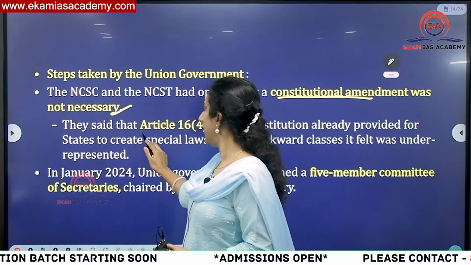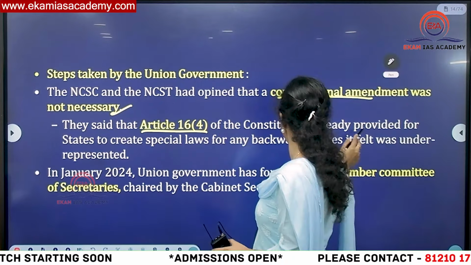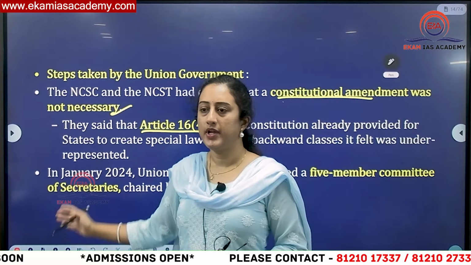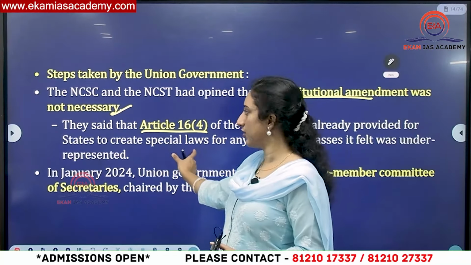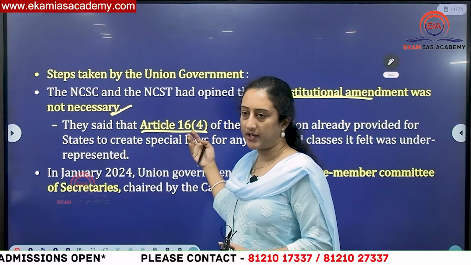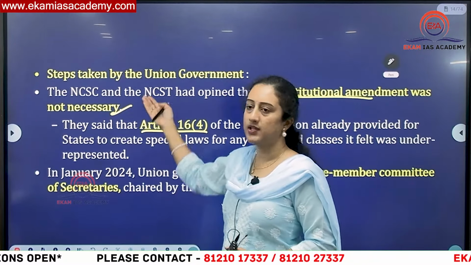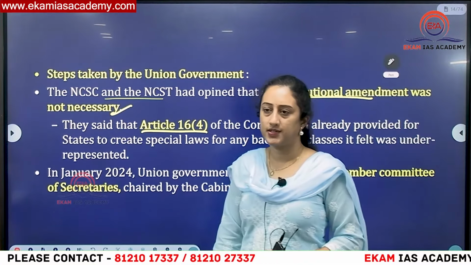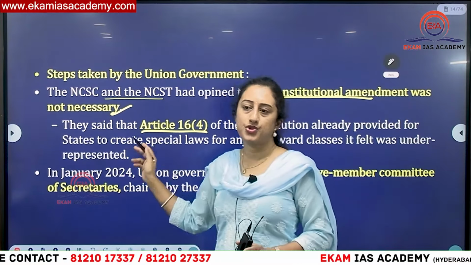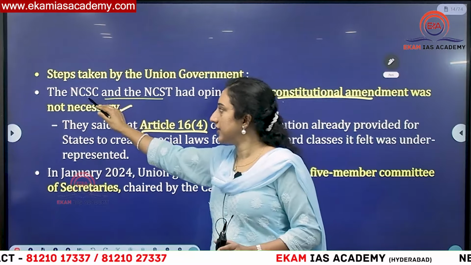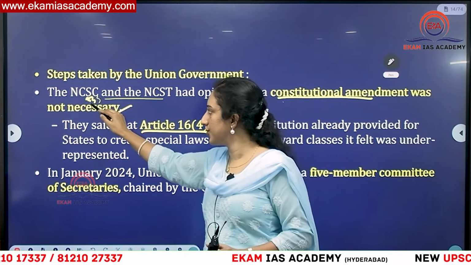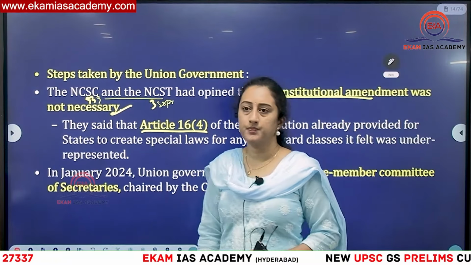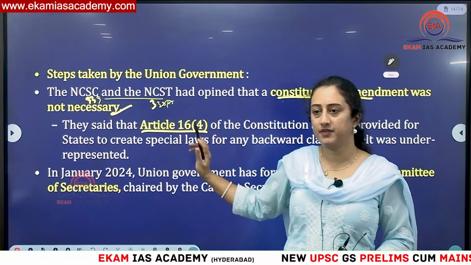Then they said Article 16 clause 4 of the Constitution says that there can be some special provisions provided. So if there is some mention of special laws that can be created for the backward classes and SCs and STs, then this is also valid. That is the point raised by NCSC and NCST. So these are 2 constitutional bodies. You have this under 338 of the Indian Constitution and this is under 338A. Which amendment has bifurcated these 2?